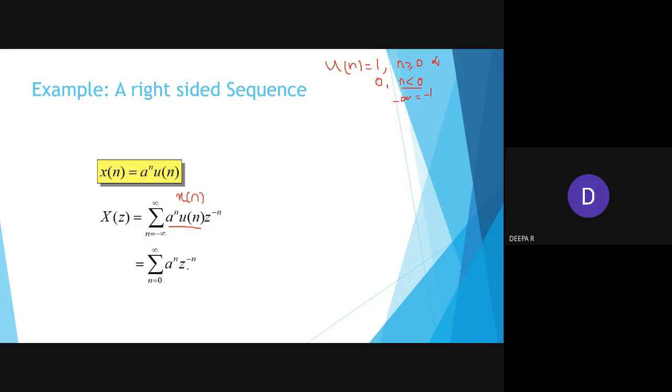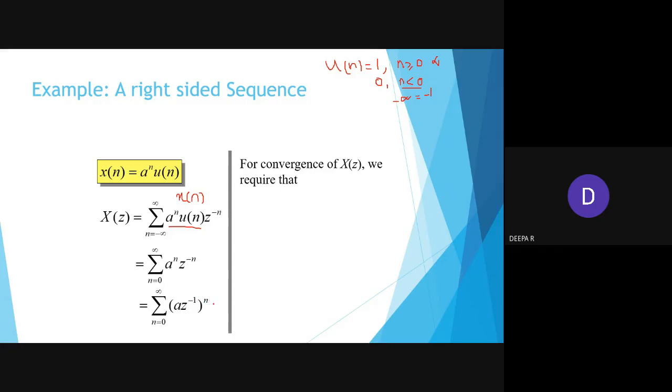So a power n times z power minus n. Now you can take it common: a times z power minus 1, to the power n.